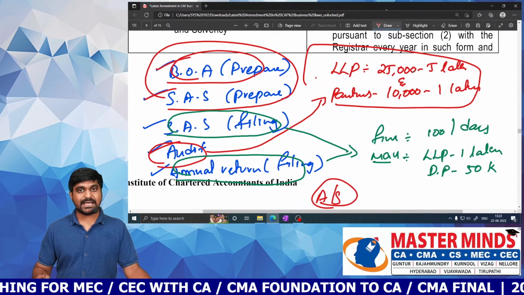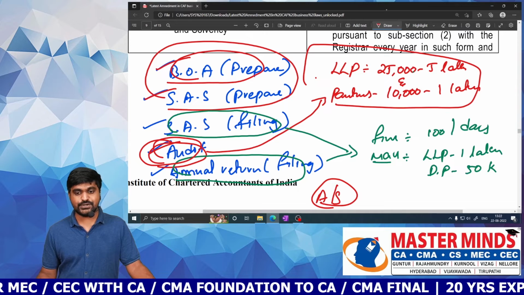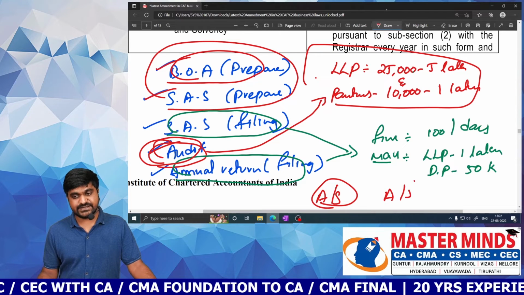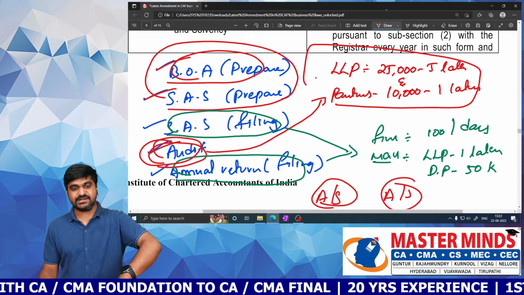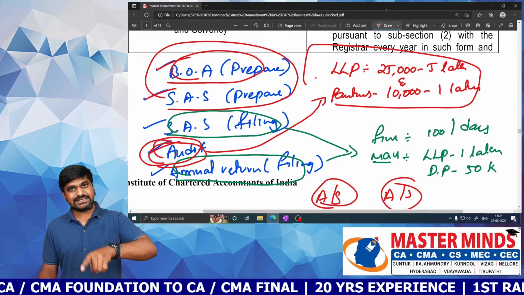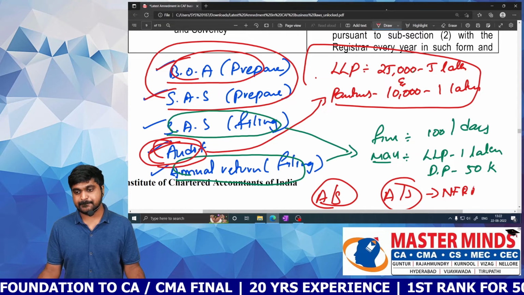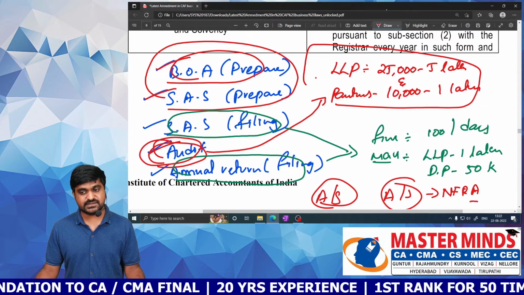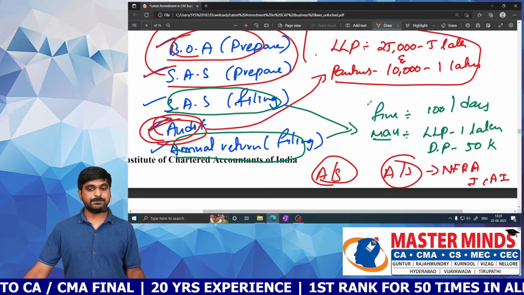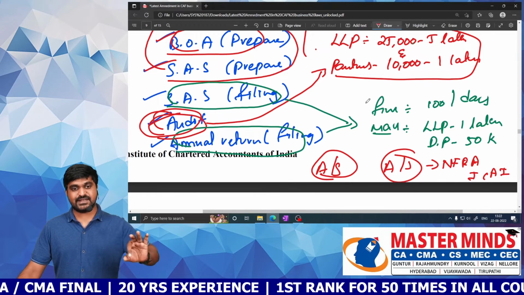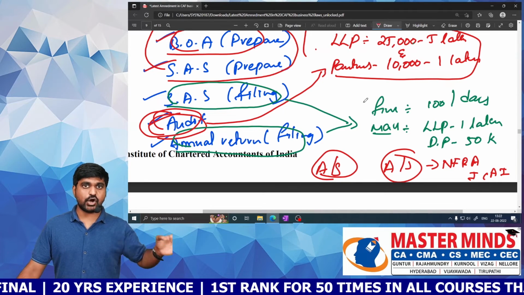You need to follow accounting standards. And for conducting audit, you need to follow auditing standards. So for preparation of books of accounts, you need to follow accounting standards, and for audit, you need to follow auditing standards, which are issued by NFRA in consultation with ICAI. So ICAI will propose accounting standards as well as auditing standards. That is how to prepare books of accounts, how to conduct audit.